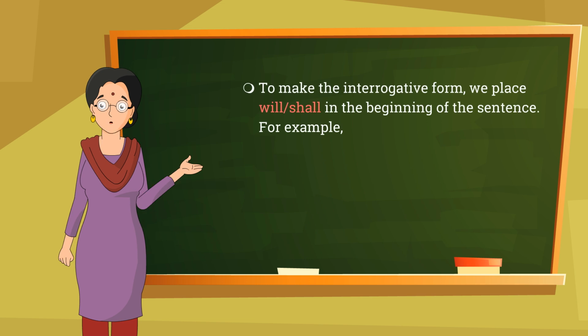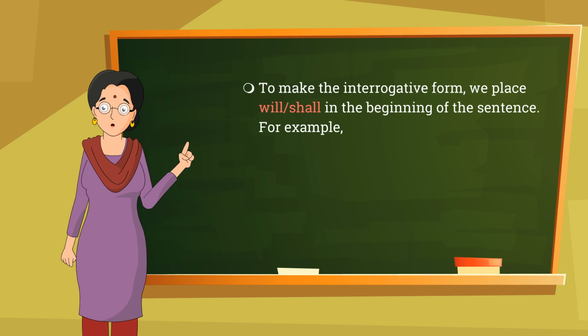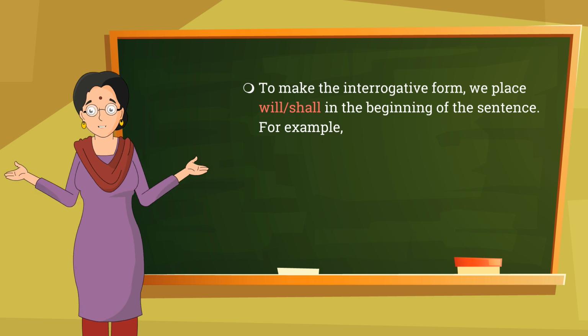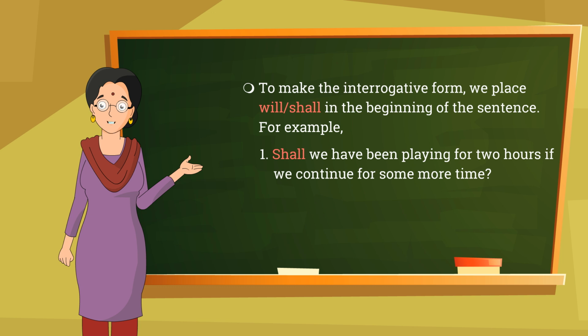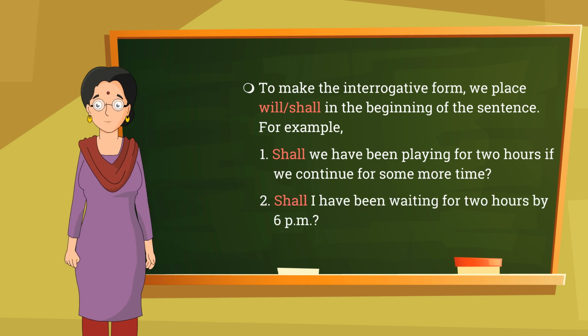To make the interrogative form, we place will or shall in the beginning of the sentence. For example, shall we have been playing for 2 hours if we continue for some more time? Shall I have been waiting for 2 hours by 6 p.m.?